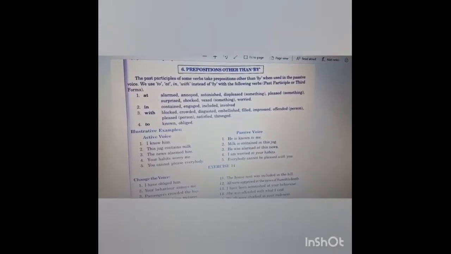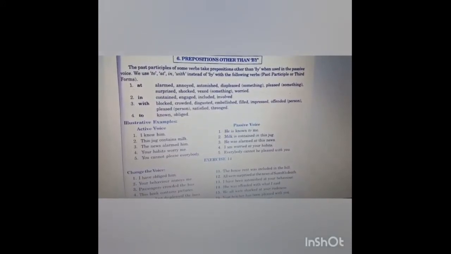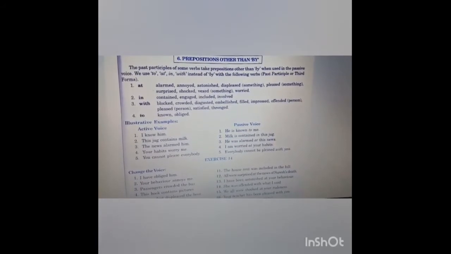At: alarmed. मतलब these are the words with which we use at. Alarmed, annoyed, astonished, displeased, pleased, surprised, shocked, vexed, worried. In: contained, engaged, included, involved. With: blocked, crowded, disgusted, embellished, filled, impressed, offended. To: known or obliged. Illustrative example. Active voice: I know him. He is known to me. The jug contains milk. Milk is contained in this jug.